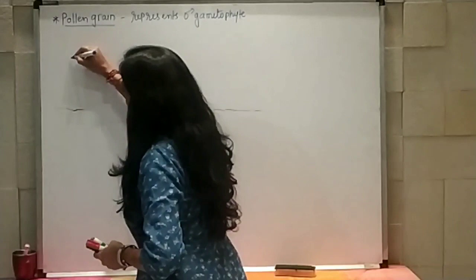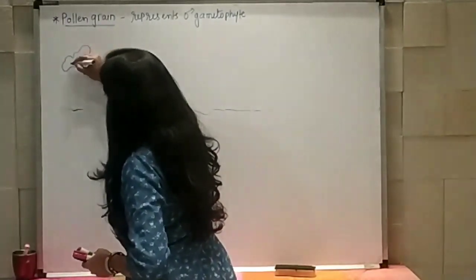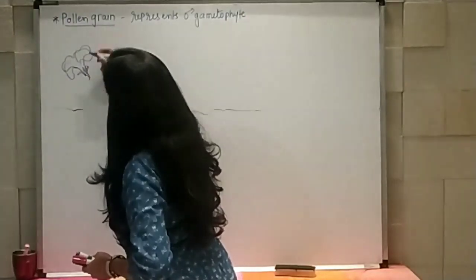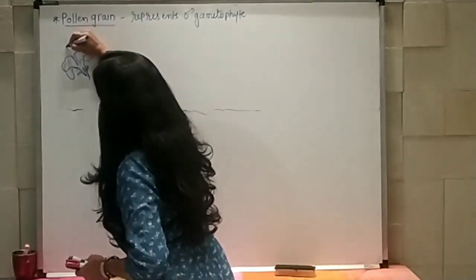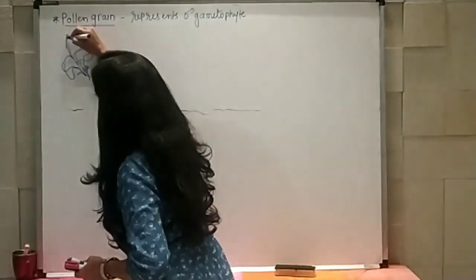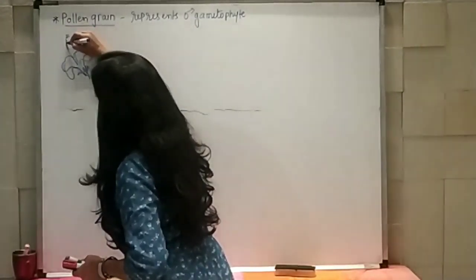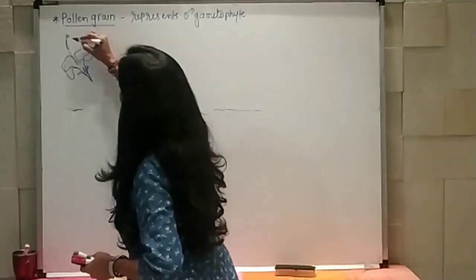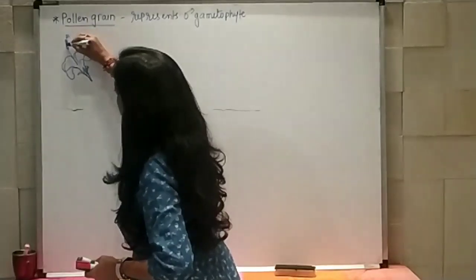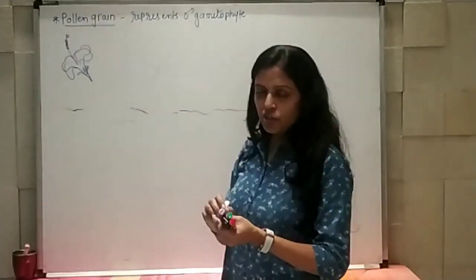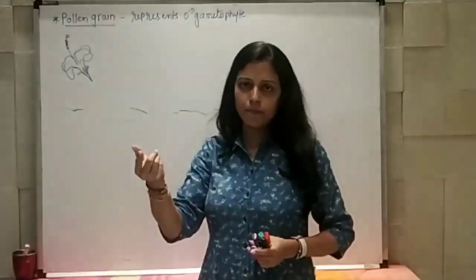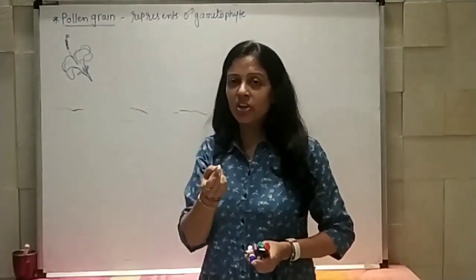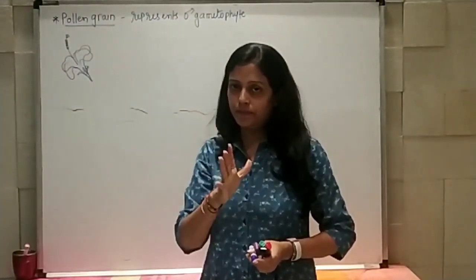So what you have to do, hibiscus flower, for example this is hibiscus flower, right? And here this is stigma part, and if you touch this hibiscus flower, this portion which looks yellowish, if you touch it and just rub it on your hand, you can see and can feel the yellow powdery structure present in your hand.